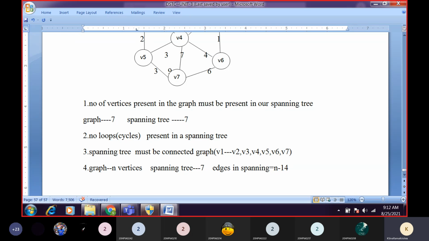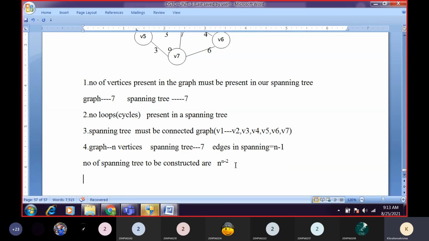Now tell me how many spanning trees we can construct from a given graph. The number of spanning trees that can be constructed is n power n minus 2. Okay, these are the number of spanning trees we can construct.